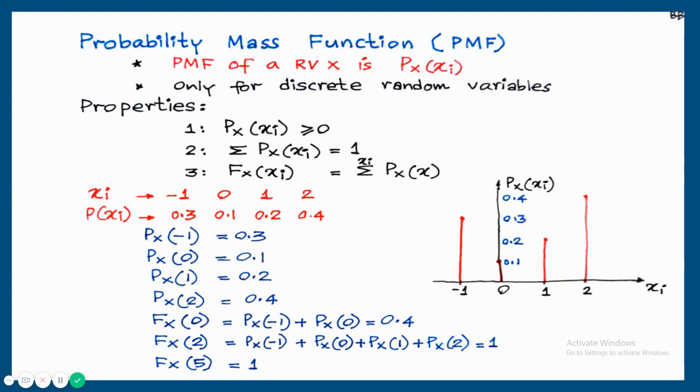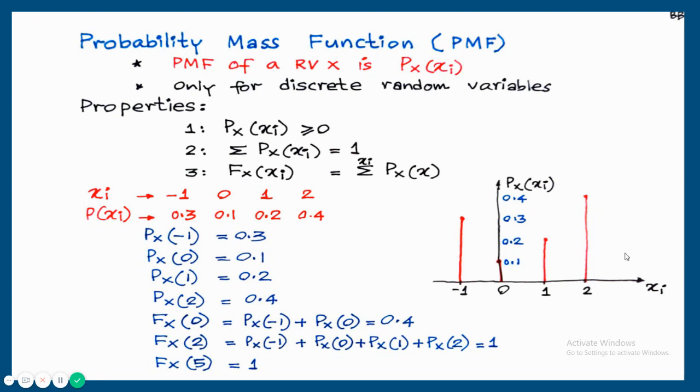Similarly, Fx of 2 is the accumulation of all the probability mass functions up to 2. Px of -1 plus Px of 0 plus Px of 1 plus Px of 2, that is equal to 1. Fx of 5 is the accumulation of all the random variables up to 5, and the complete set of random variables will come, so total probability is equal to 1.